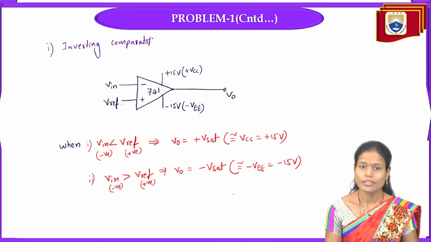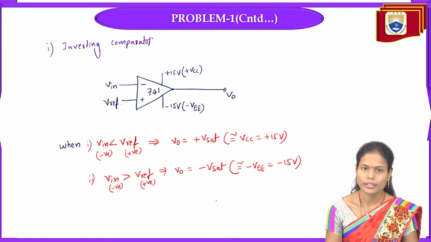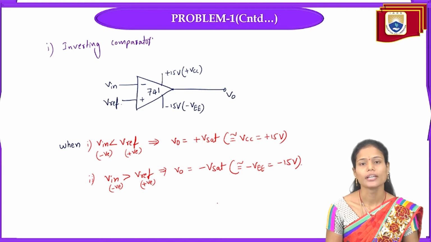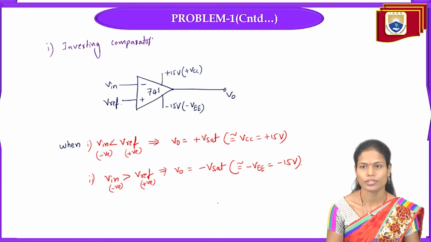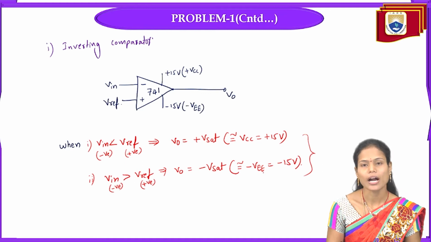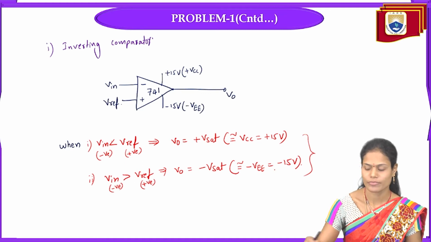So always in this inverting comparator, the output shifts between the positive saturation level and the negative saturation level, depending upon the applied input signal compared to the reference voltage. So this same concept we will apply for the waveforms.